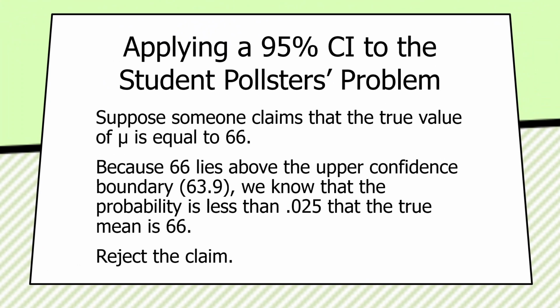But this instrument, the 95% CI, allows us to accept or reject claims based on the 95% confidence boundaries. So we reject the claim. We tell the skeptic that the probability that you're right about it being 66 is less than 0.025, which is very slim, so we're going to reject the claim.